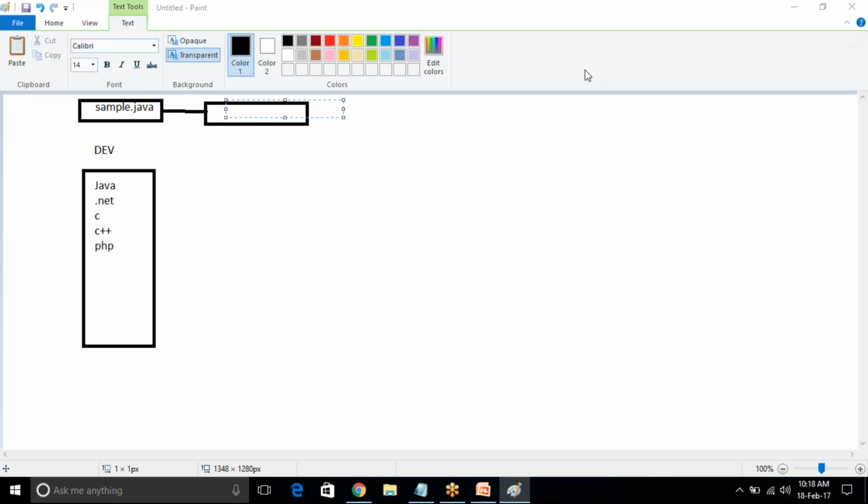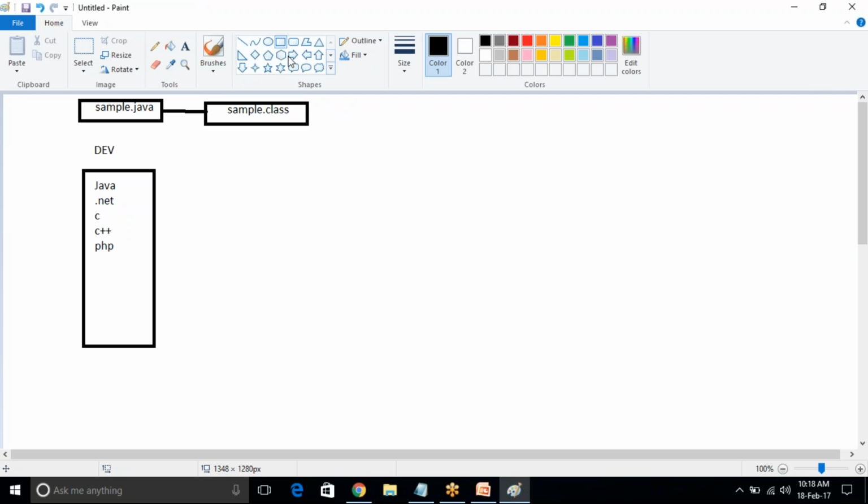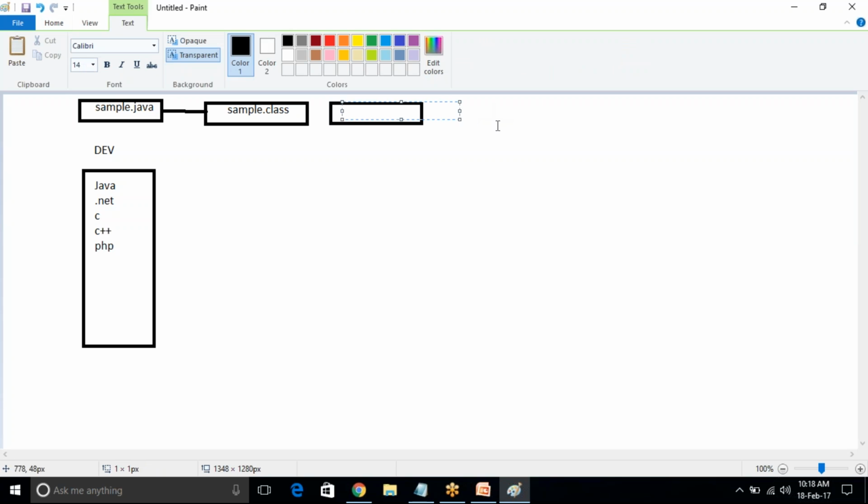Yeah, it's good for your reference also. So after compiling the code, it will come sample dot class. So our output will be sample dot exe file.